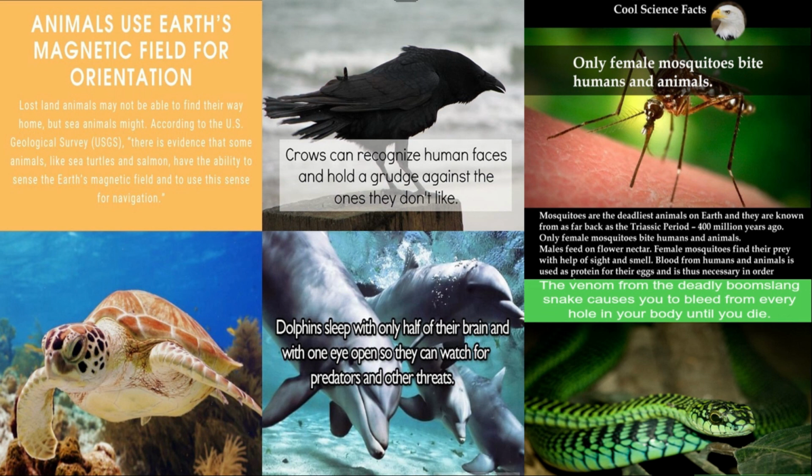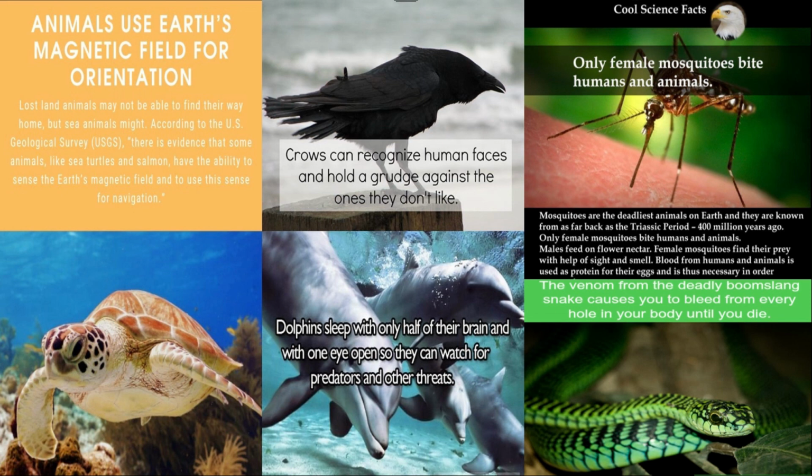Next, one of the interesting facts, only female mosquitoes bite humans and animals. Only female mosquitoes, not the male mosquito. All these diseases, malaria, dengue, chikungunya, are caused by mosquitoes, everything from a female mosquito, not by a male mosquito.